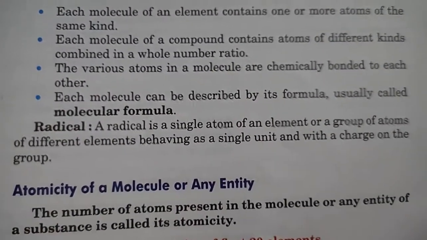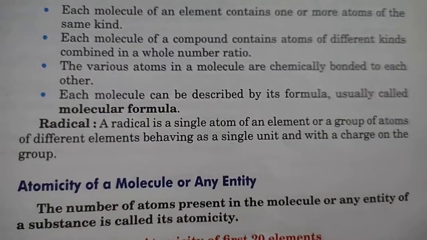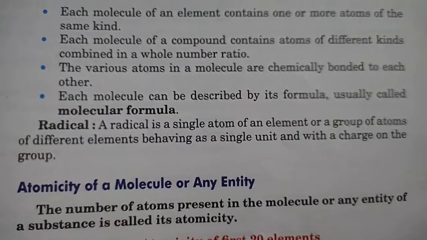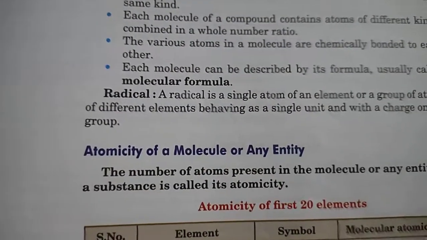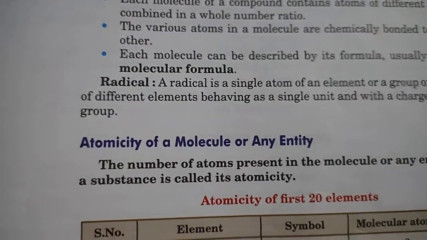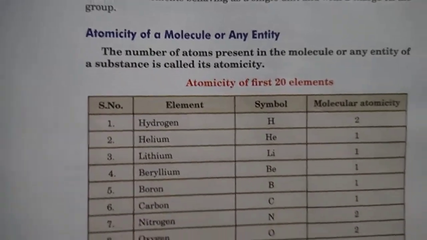Now radical. What is a radical? A radical is a single atom of an element or a group of atoms of different elements behaving as a single unit and with a charge on the group. We will discuss radicals in the next class.